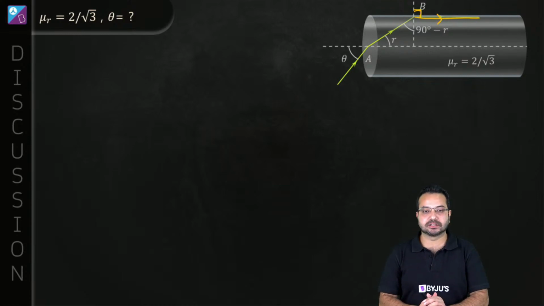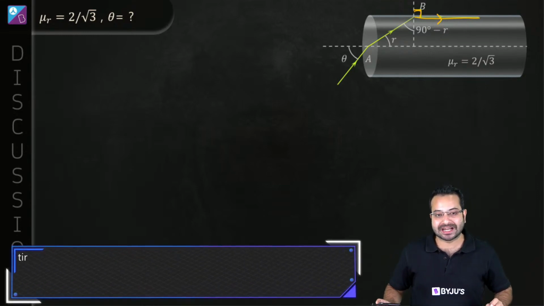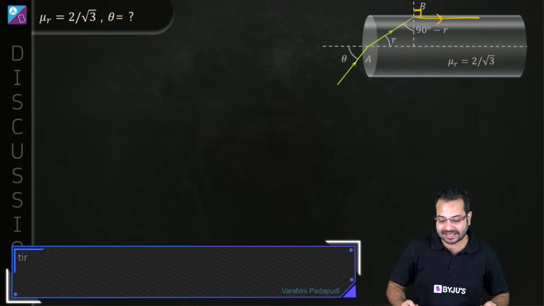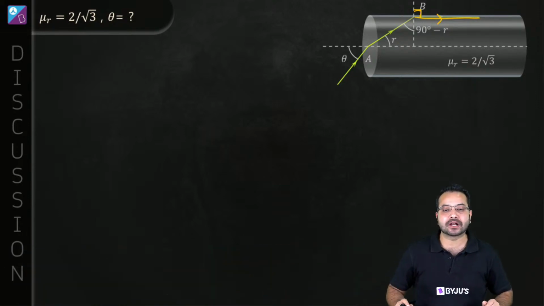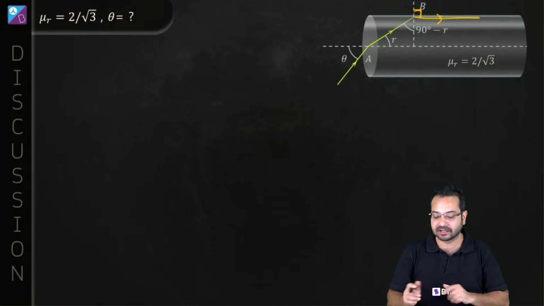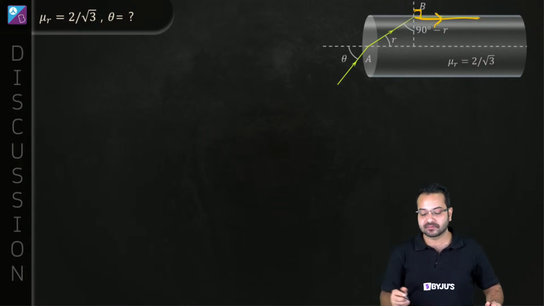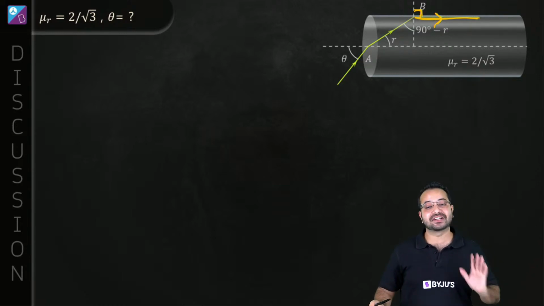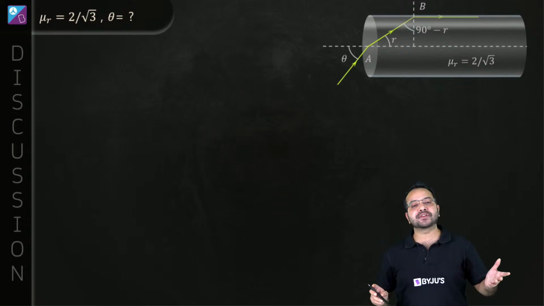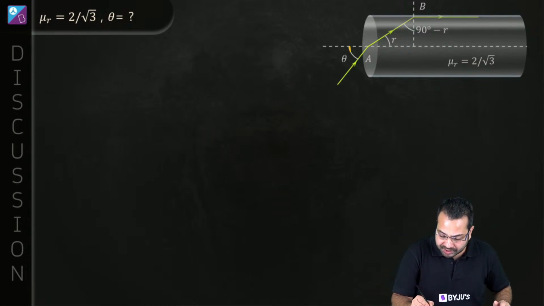Correct. Total internal, Varshini is again correct. This is going to be total internal reflection, or we can say this is critical angle. Yes, beyond critical angle we get total internal reflection. So what we are dealing with here is critical angle, because this refracted light is grazing the surface. So the angle of refraction is how much? It is 90 degree. Is that correct? Perfect. Alright, so how do you solve this question? It's pretty straightforward. No worries at all.